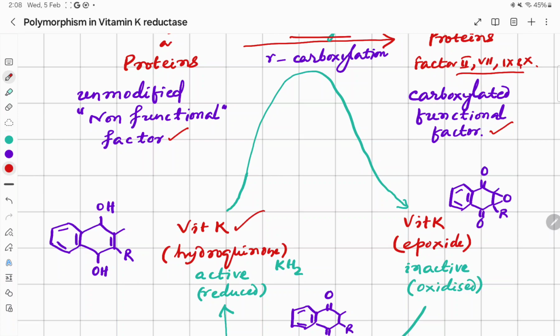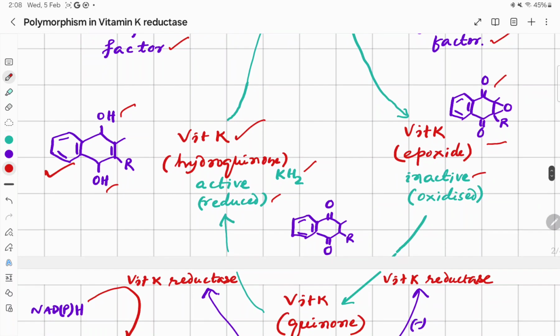The active form of vitamin K is the hydroquinone form, the KH2 form, the reduced form, which is converted to the oxidized form, that is the epoxide form. This is the hydroquinone form, the two OH are there, and it is converted to the inactive epoxide form.